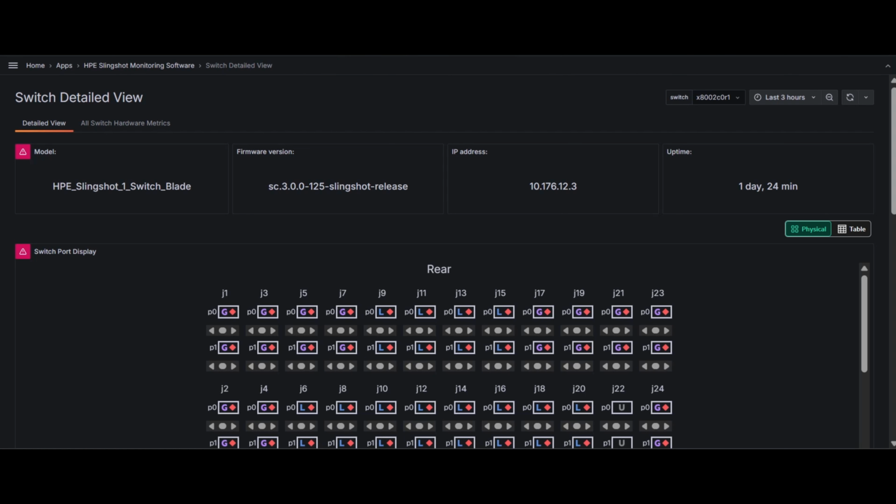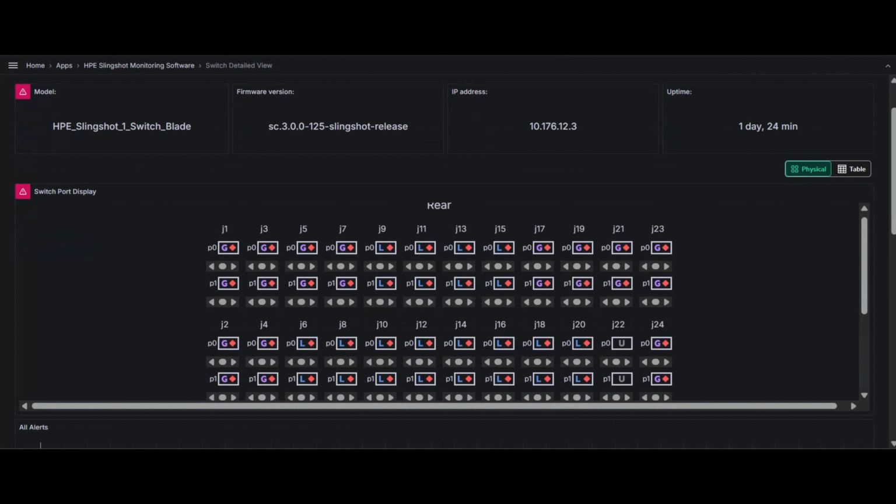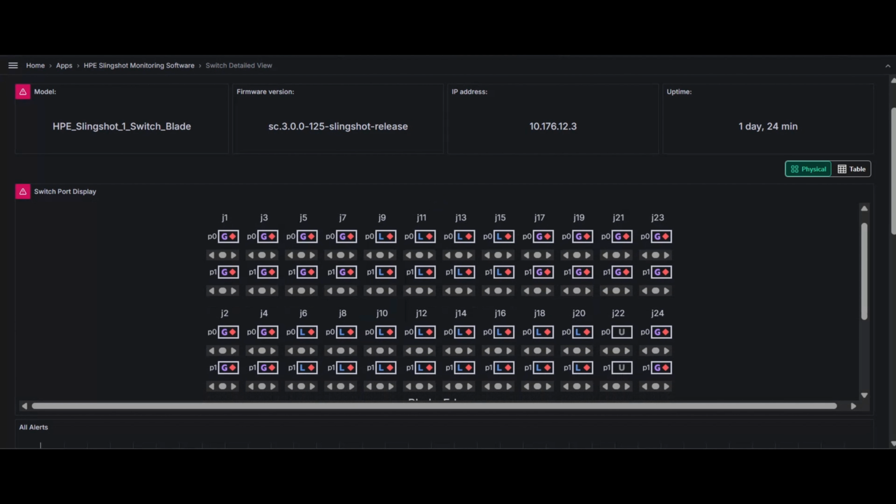On the switch drill-down view, the system administrator gains access to critical information for diagnosing an unhealthy switch. At the top, they can see key details such as the switch model, firmware version, IP address, and uptime. This view also introduces a switch port display, which mirrors the physical layout of the switch ports and shows local, global, and edge ports in both graphical and tabular formats. Hovering over any port icon reveals a tooltip with additional details. Clicking expands and collapses it.